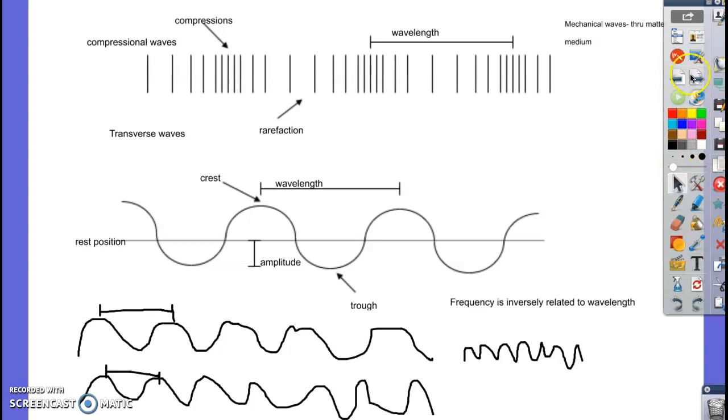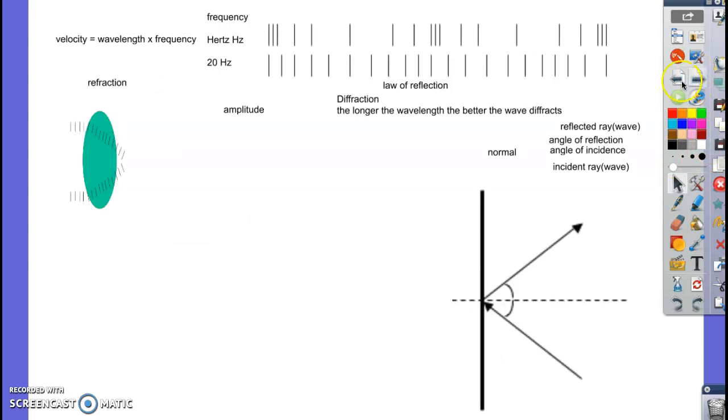Now, the last thing about those we want to talk about is velocity. There's a formula for the speed or velocity of a wave. All right, and the formula is the velocity of the wave is equal to the wavelength.